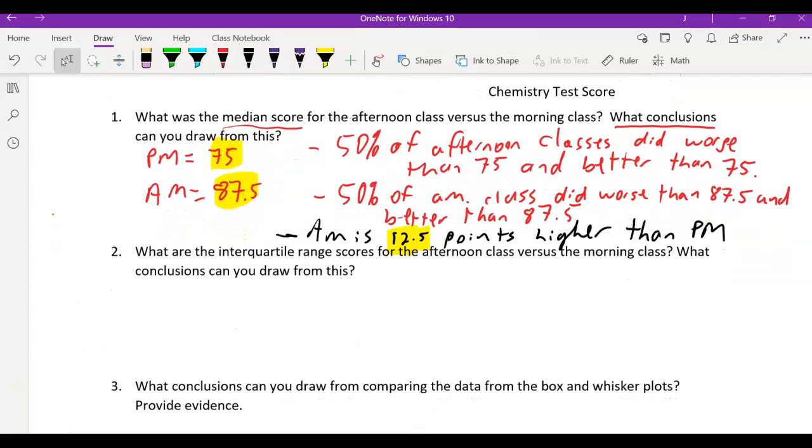Question 2 says, what are the interquartile ranges of the afternoon class versus the morning class, and what conclusions can you draw? The interquartile range is called IQR, that's just what it stands for, for AM and the IQR for PM. This is just the range of the data in the box.